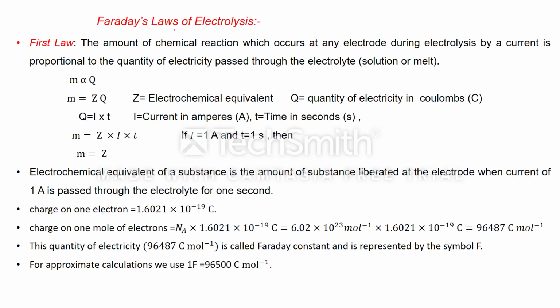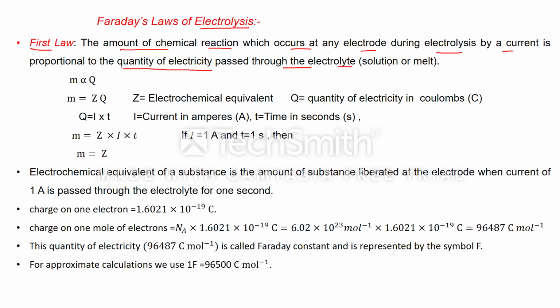Now, Faraday's laws of electrolysis. Faraday gave two laws, known as Faraday's first law of electrolysis and Faraday's second law of electrolysis. First is the first law. According to this, the amount of chemical reaction which occurs at any electrode during electrolysis by a current is proportional to the quantity of electricity passed through the electrolyte, solution or melt.